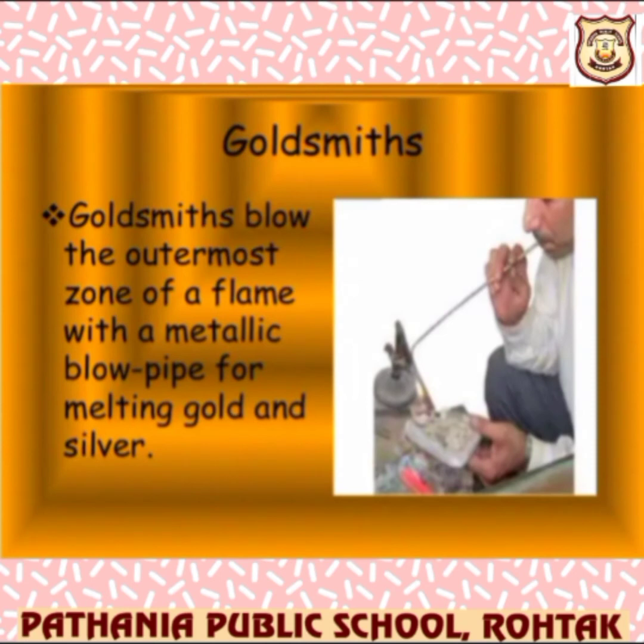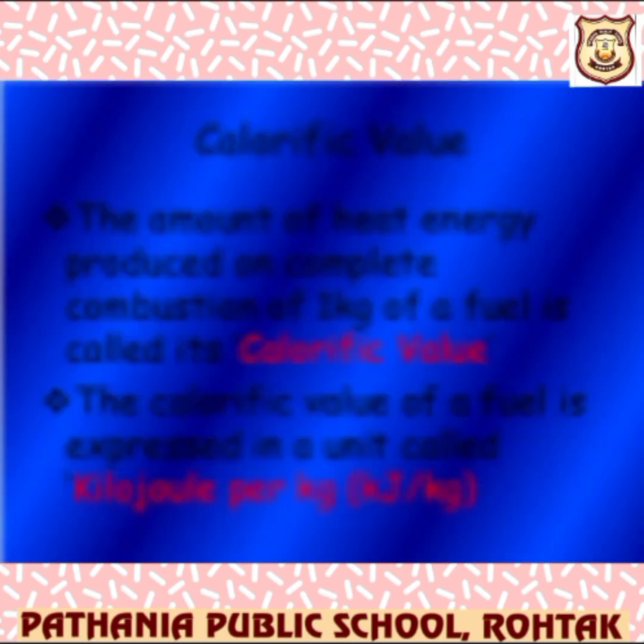Let's see what a goldsmith used to do. A goldsmith blows the outermost zone of the flame with a metallic blowpipe for melting gold and silver, because that is the hottest part. He needs a very good flame to melt gold and silver, because their melting points are very high and they need the hottest part. That's why they use the tip.